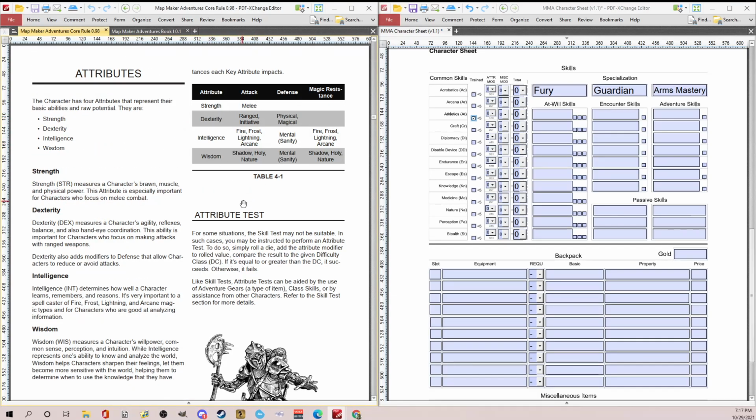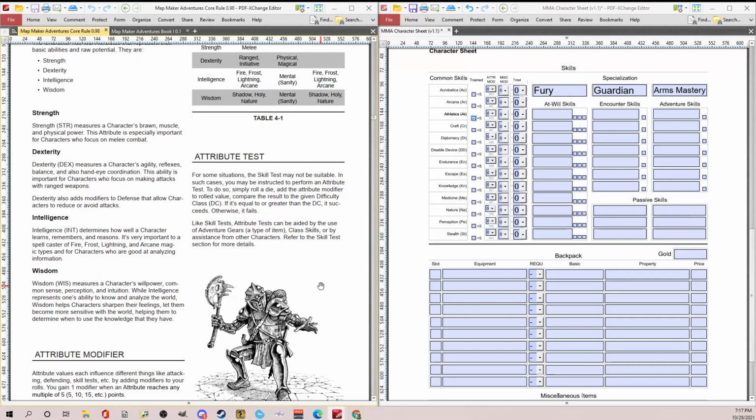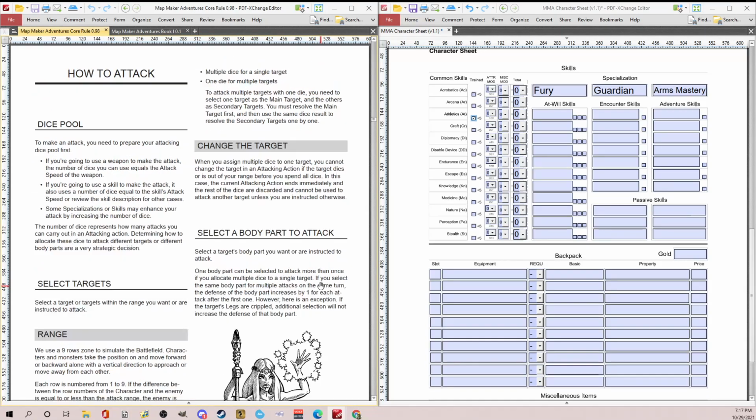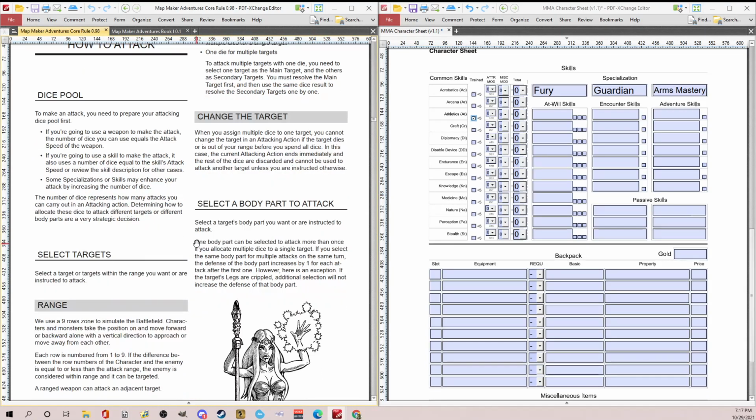So let's see, attribute tests. As you can imagine, you use your skill tests. If you have something that'll use athletics, for example, you will use those for your skill tests. Nice pool. So let's see if there's anything else. I need to do my at will.